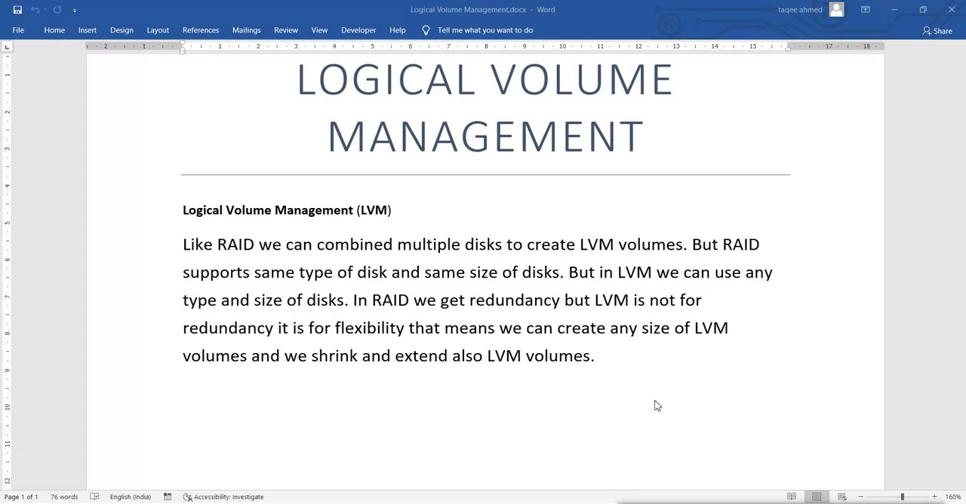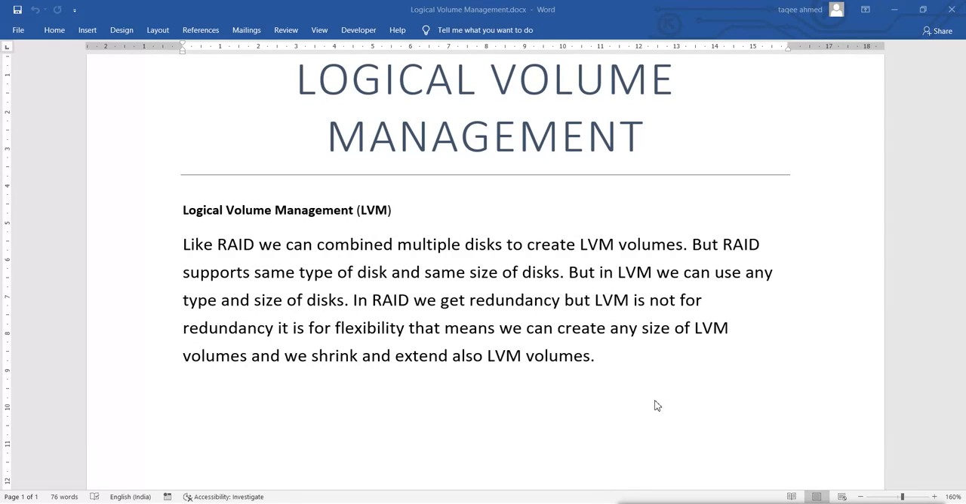But this LVM, we can do what? Without losing the data, we can extend the size, and even we can shrink the size of the LVM volumes. Now, in RAID also, we cannot do what? Like a standard partition, we cannot increase a size, and also we cannot decrease a size. In LVM, we can do that.